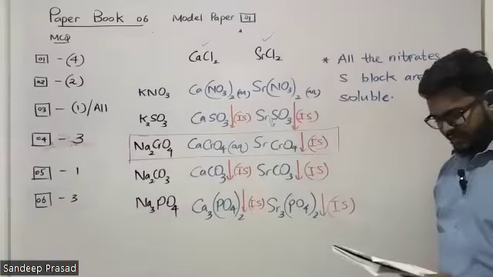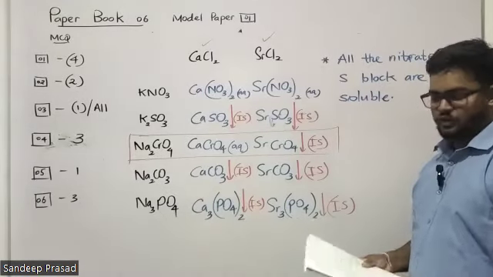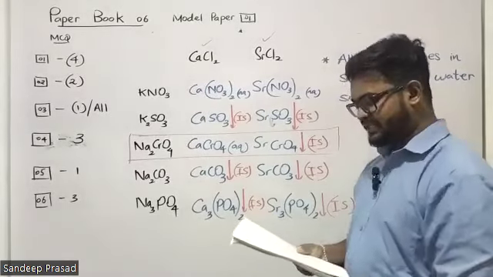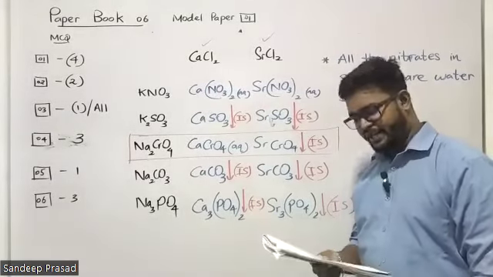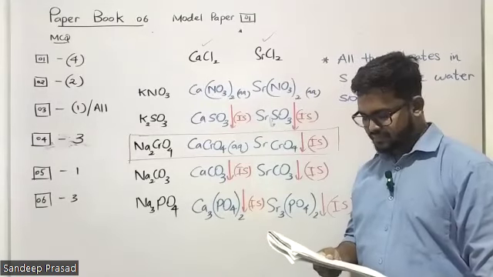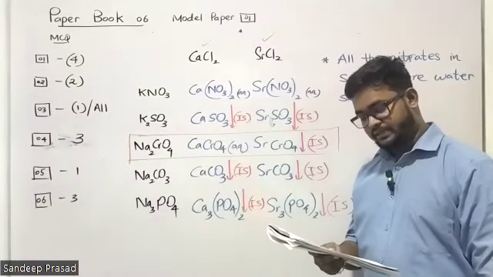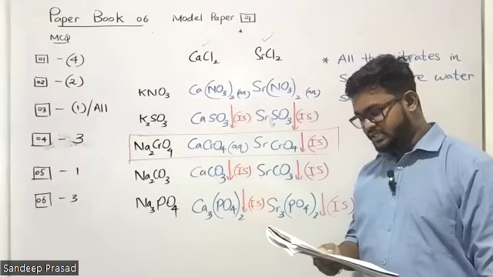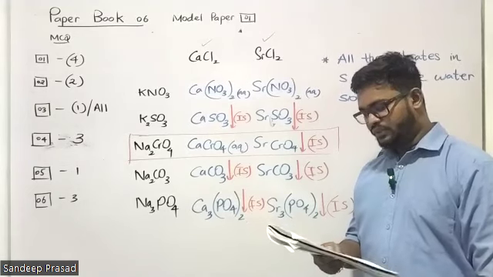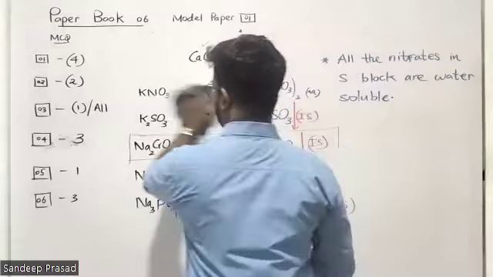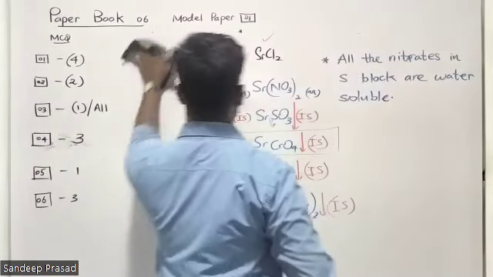Okay, now let's go for question number 7. Question number 7 is a calculation. Urea is produced by the reaction between ammonia and carbon dioxide according to the following reaction. So students, they have given the reaction. The mass of urea that can be produced by reacting 68 grams of ammonia with 132 grams of carbon dioxide is, right? First of all, let me write down the reaction they have given.